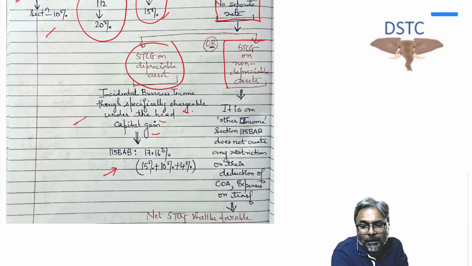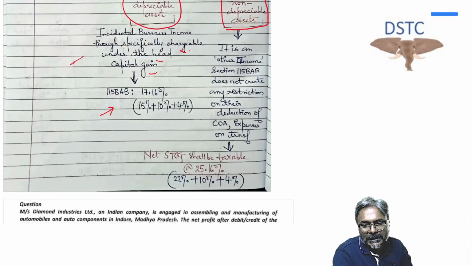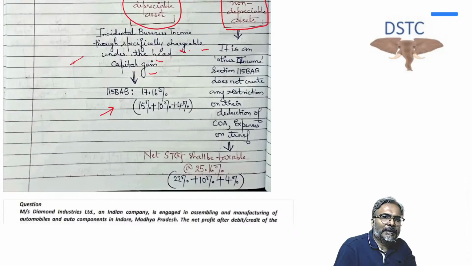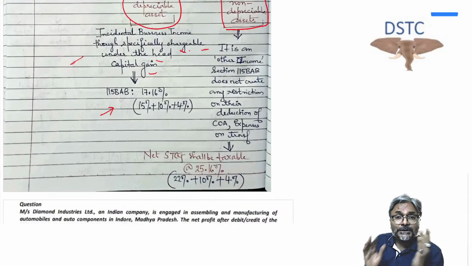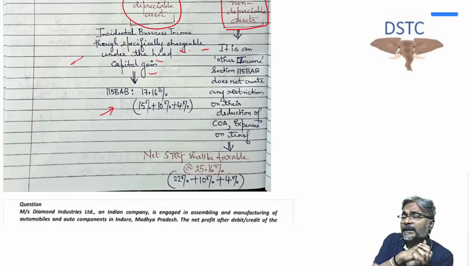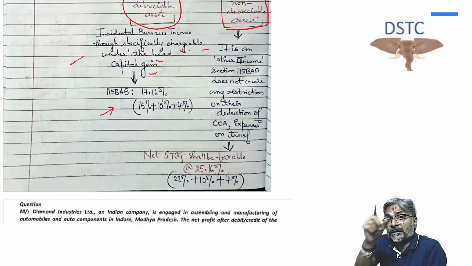Short-term capital gain on non-depreciable asset, what is it? You see for yourself over here, students. It is an other income. Any other short-term capital gains other than on depreciable asset is an other income, and in other income I told you that there should not be any deduction of any expenditure. I told you, na? But students, there is one exception to that rule. And what is the exception?